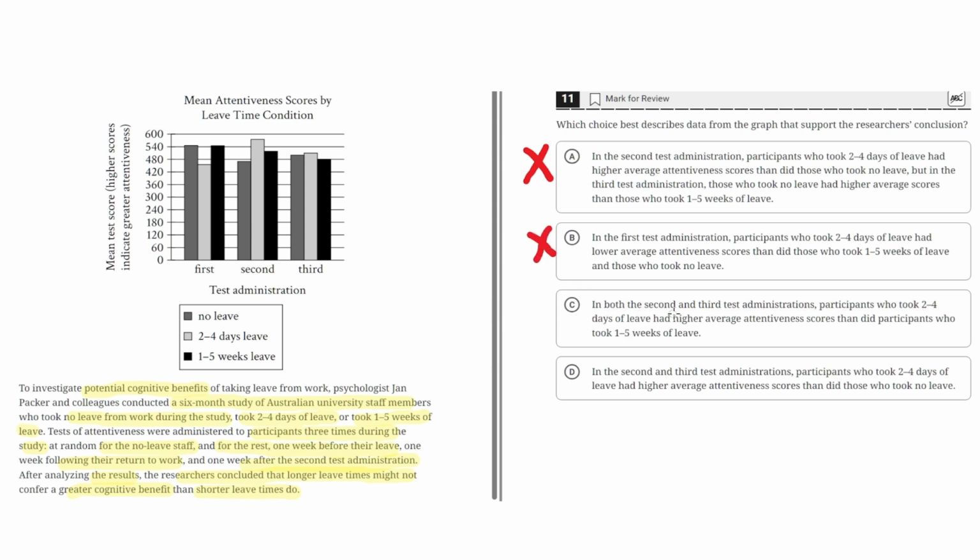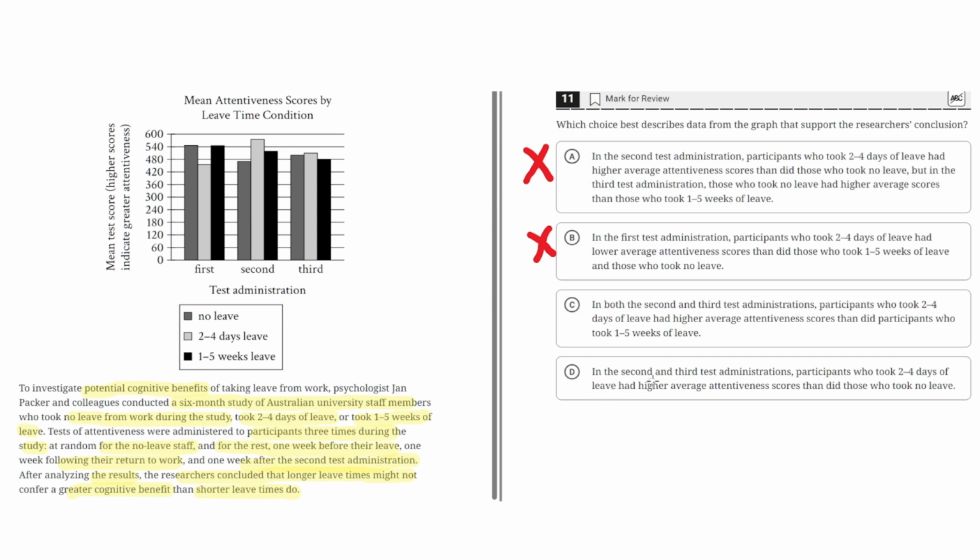C. In both the second and third test administrations, participants who took 2 to 4 days of leave had higher average attentiveness scores than did participants who took 1 to 5 weeks of leave. This seems to be the correct answer because this shows how a shorter leave time, 2 to 4 days of leave, had a higher average attentiveness score than a longer leave time, 1 to 5 weeks of leave. So C seems to be the correct answer.